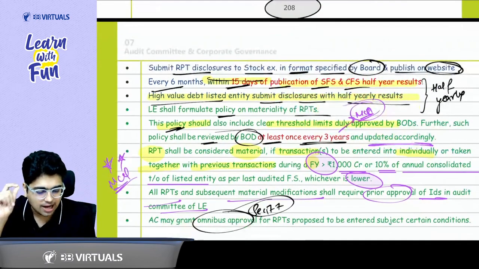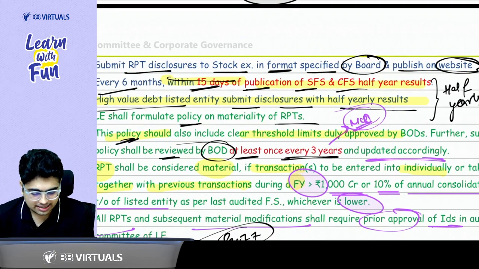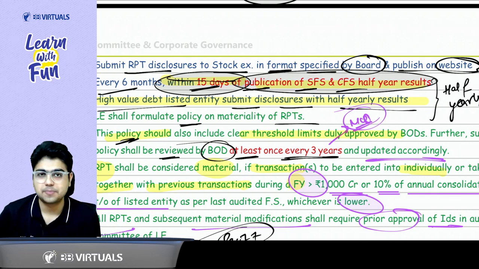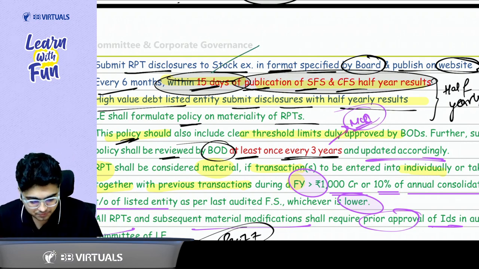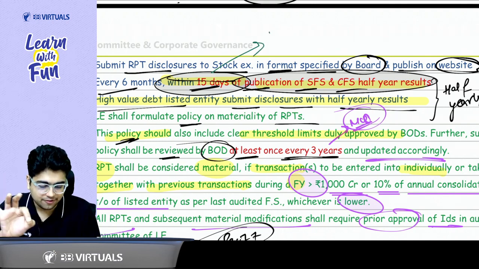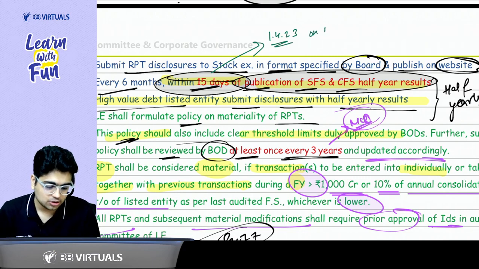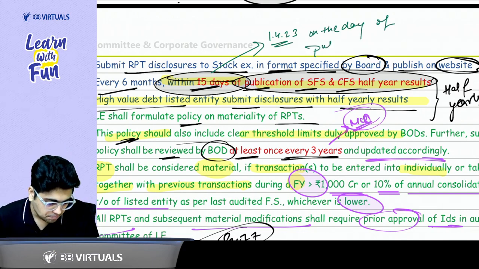Sir, when do the half yearly results need to be disclosed? Earlier it was written within 15 days of the publication of standalone financial statements and consolidated results. But after one amendment, please note that starting from 1/4/23, they need to be disclosed on the day of publication.